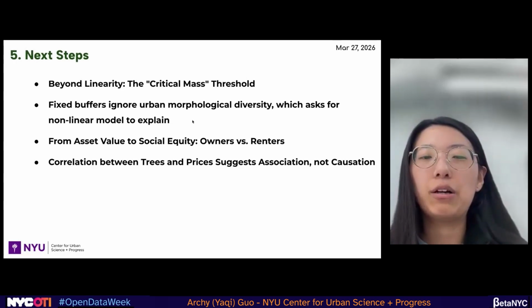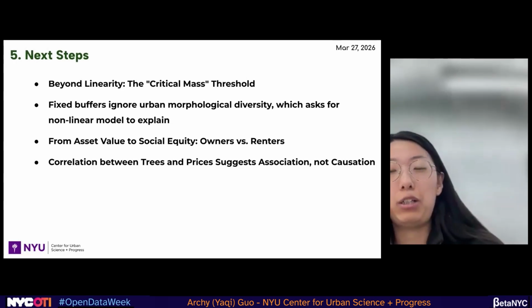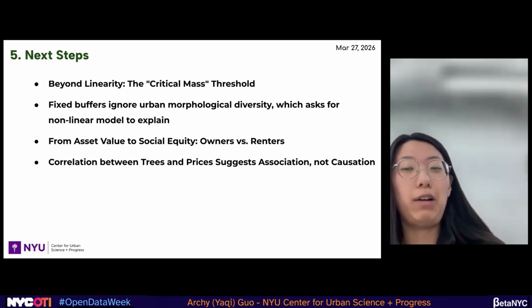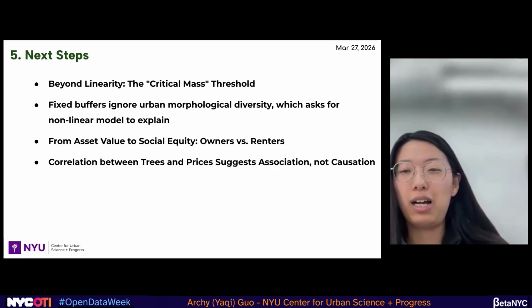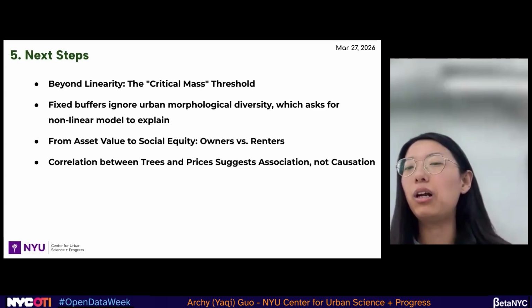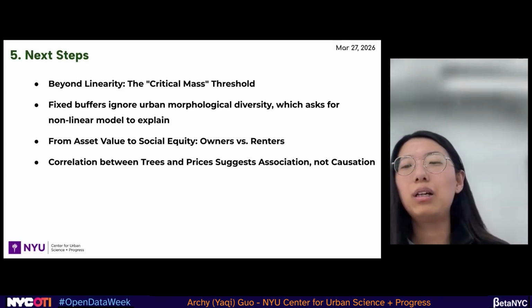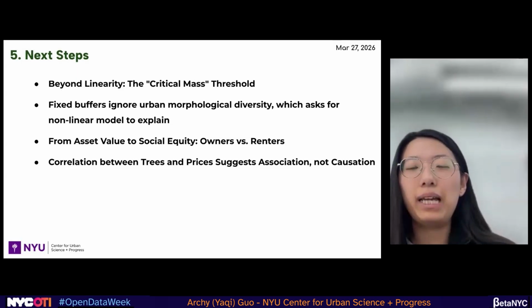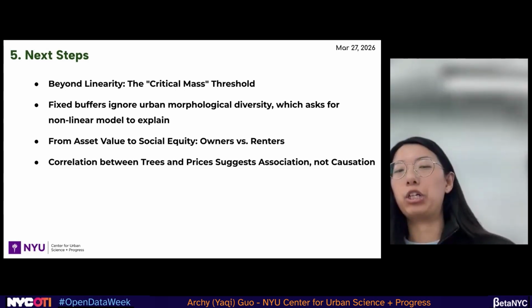The third one is from asset value to social equity. We currently care about the owners, but we haven't considered what the renters think. I might not have the chance to buy a house in New York City, but as a renter, I still care about the trees around me, the green space, and maybe we will expand the data into a bigger scope.